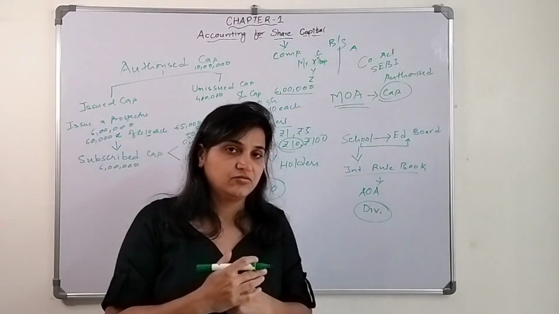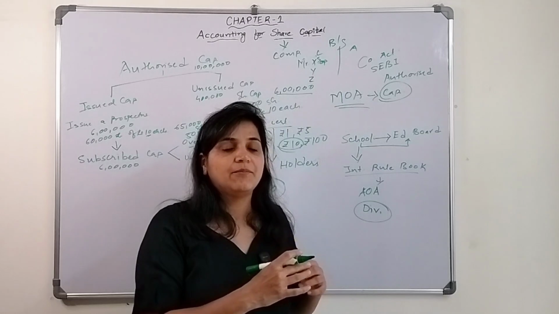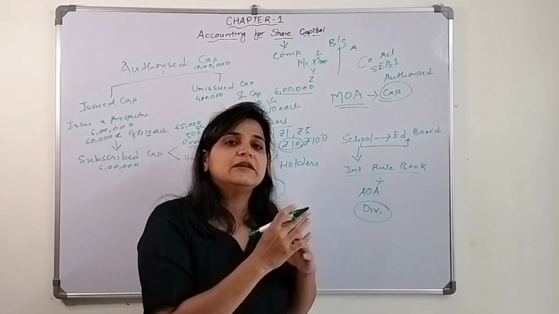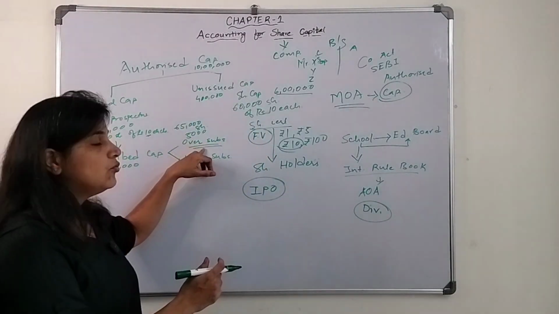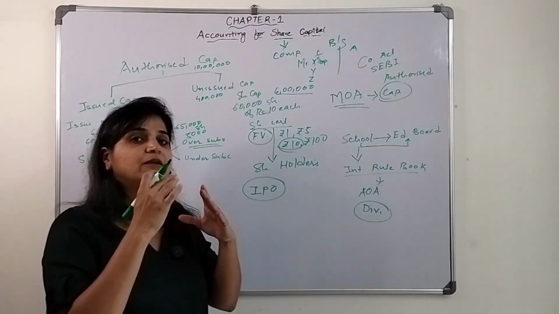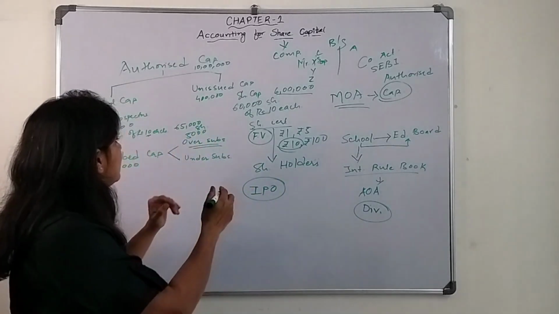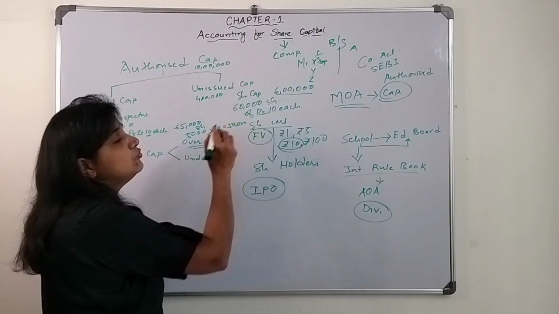Now if it is oversubscribed, that doesn't mean the company will keep that amount. They need to give it back to the people. If 5,000 shares have been oversubscribed, they have to return the money, 5,000 into 10, that is 50,000, to the public.